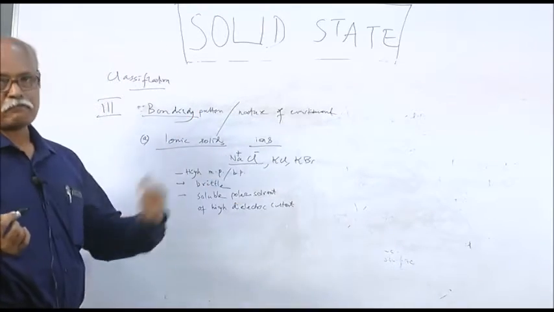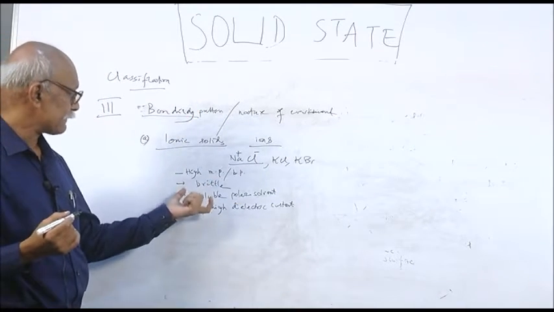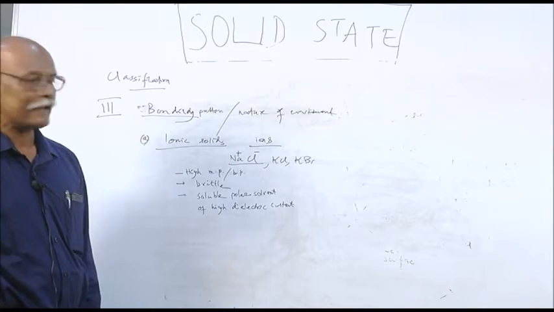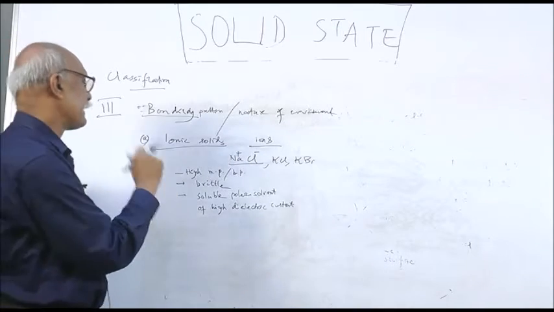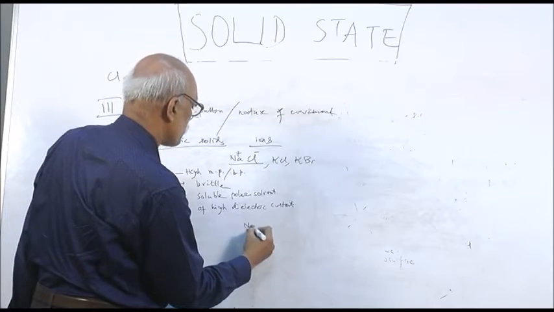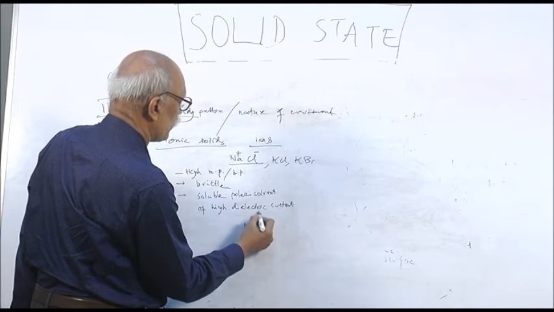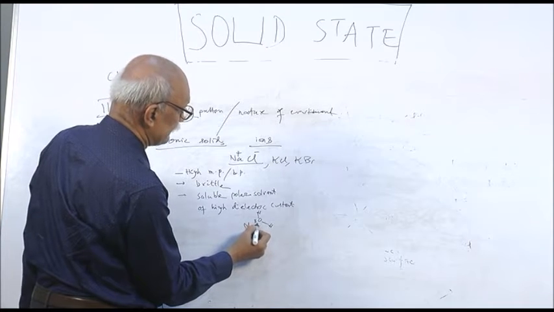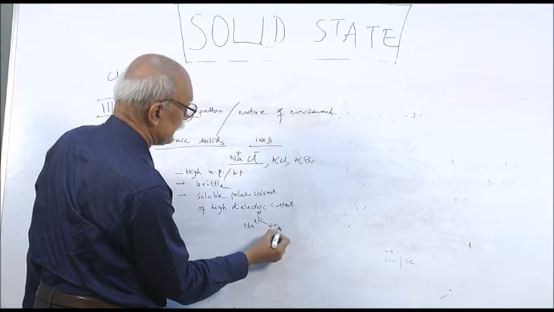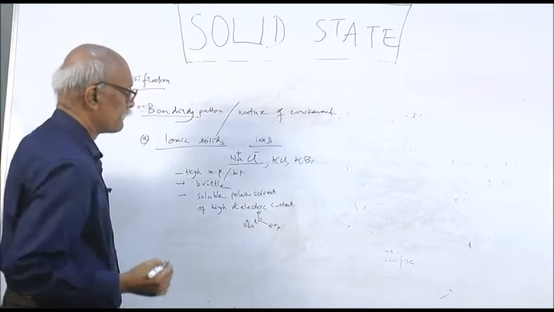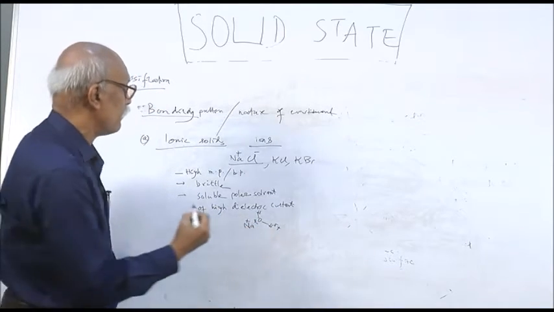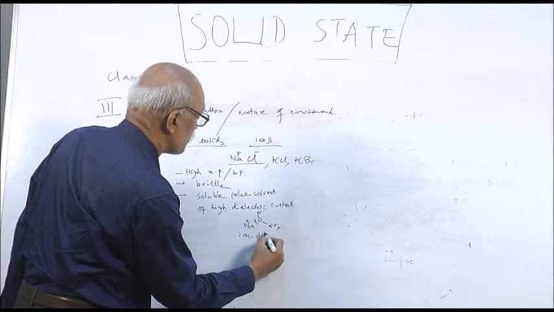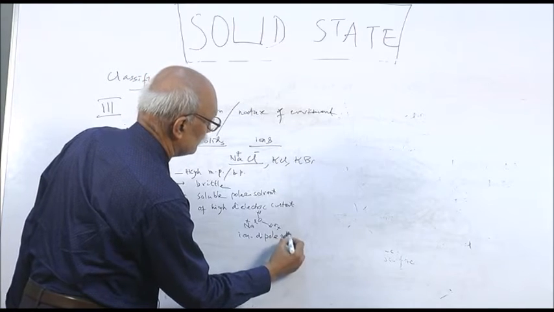Soluble in polar solvent. Suppose the question is asked, why is sodium chloride soluble in water but not in kerosene or alcohol? Then you can answer like this: water is a polar molecule, having one end delta minus and another end delta plus. The sodium ion and this dipole give rise to a force that comes into play.